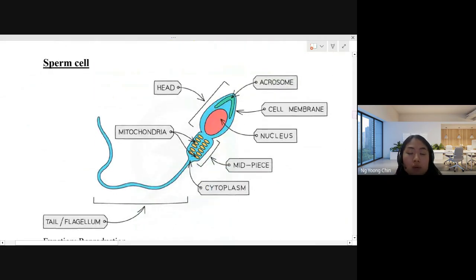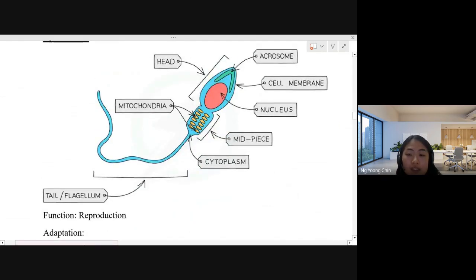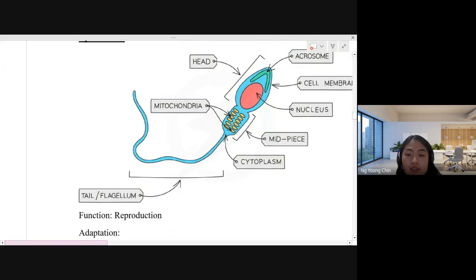Okay, so now we go to sperm cell. Sperm cell, you should be curious. Sperm cell looks like this.